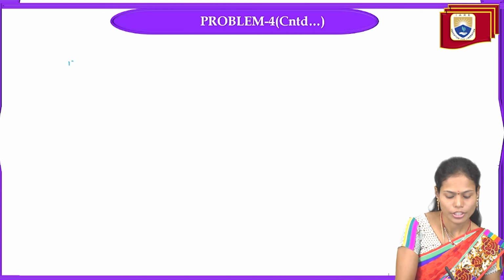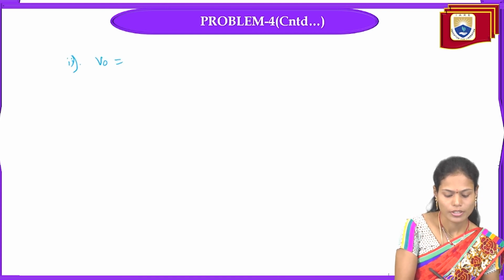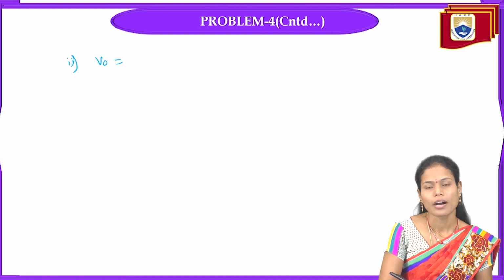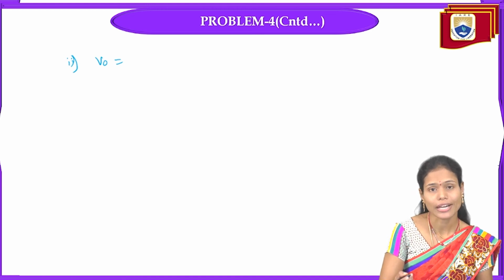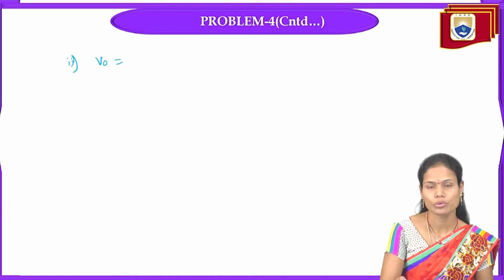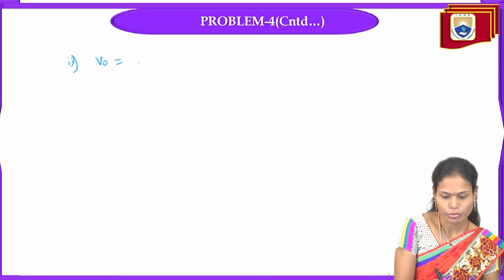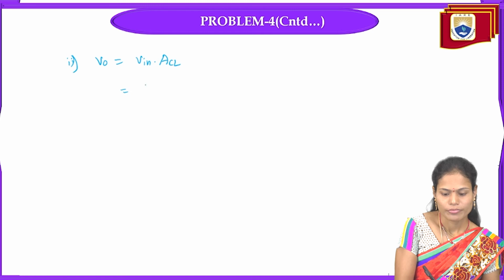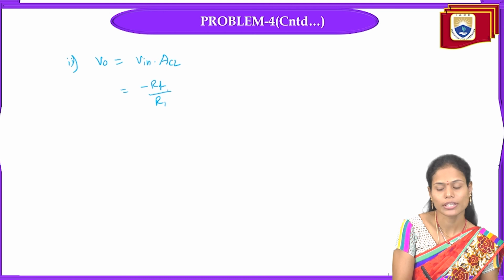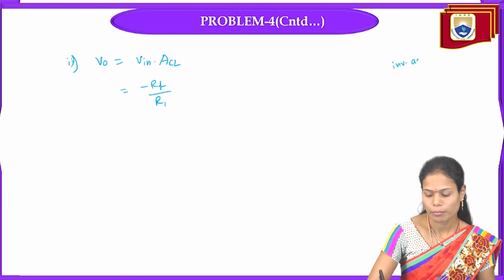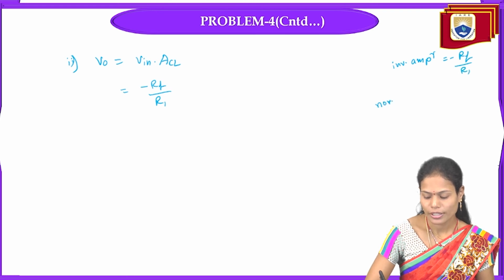The next parameter we need to calculate is the output voltage. Though it is a closed loop operational amplifier, we need to write the output voltage in terms of the closed loop gain, so V0 equals Vin into closed loop gain ACL. That gain value is minus RF by R1 because it is an inverting amplifier. Always in the inverting amplifier the gain is minus RF by R1, and in the non-inverting amplifier the gain is 1 plus RF by R1.